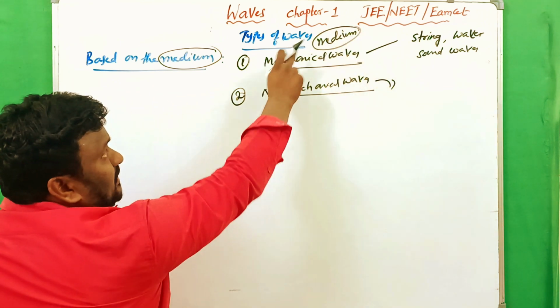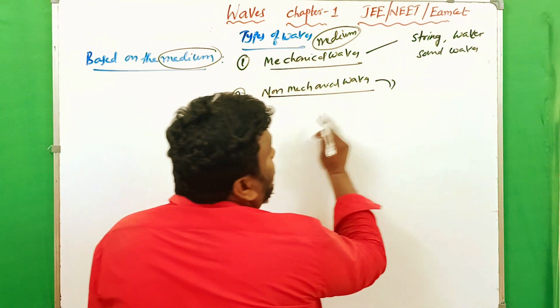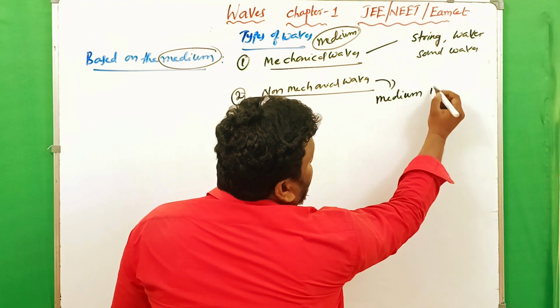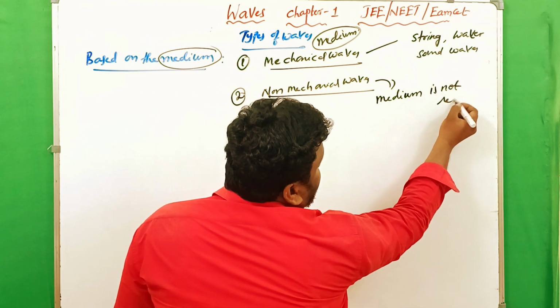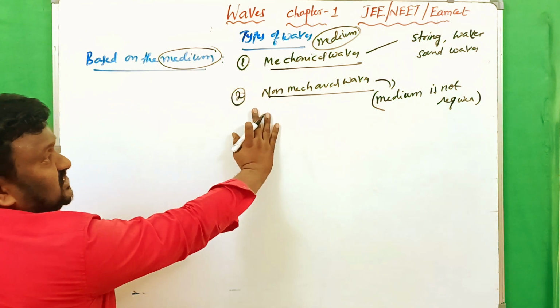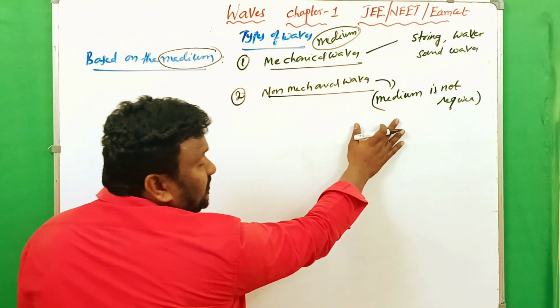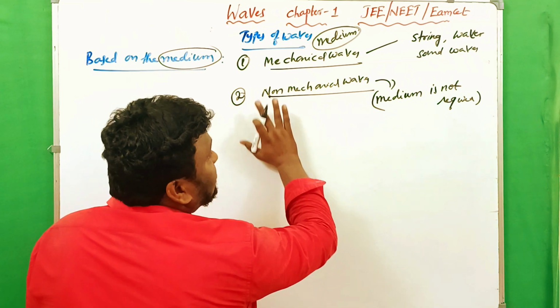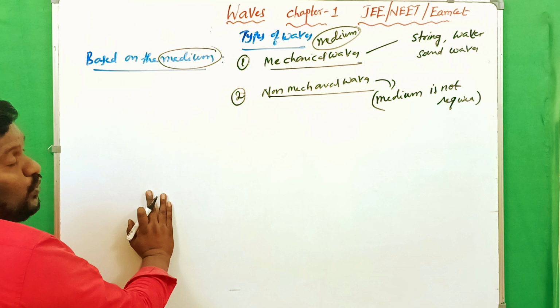For non-mechanical waves, a medium is not required. The waves which do not require any medium for their propagation are called non-mechanical waves.